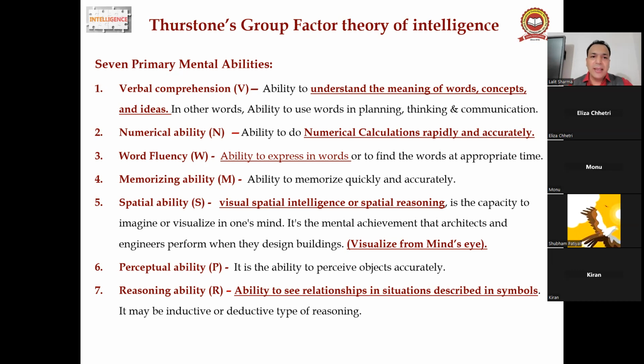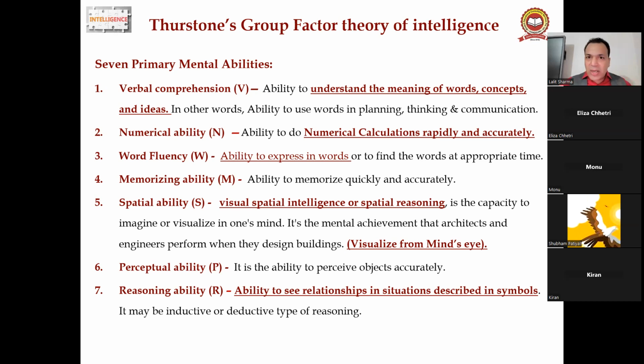Third is word fluency. Some have the ability to express words, to find the words at the appropriate time, and some get stuck on what they have to say. So Thurston wants to say that every person has all these 7 intelligences, irrespective of some dominating others. Some have numerical ability but less word fluency.